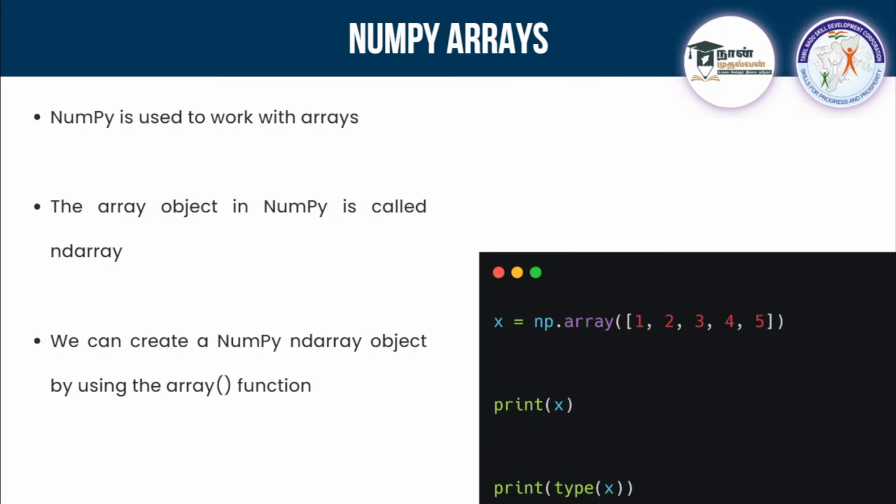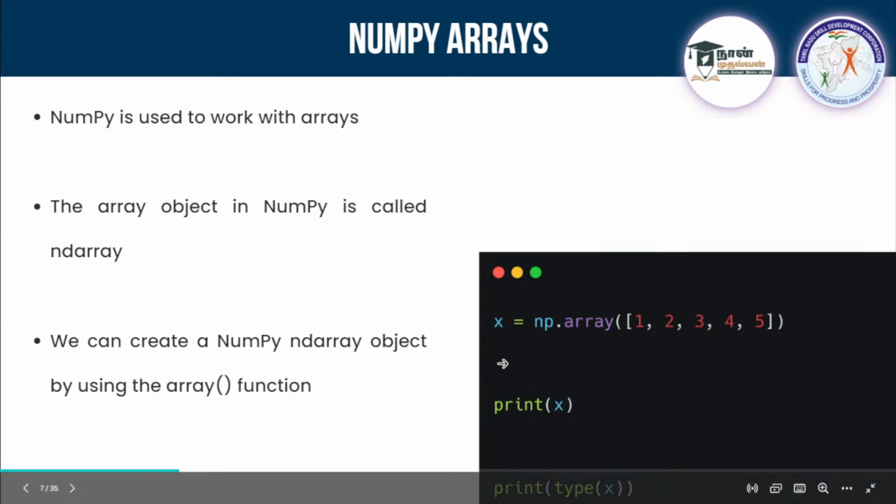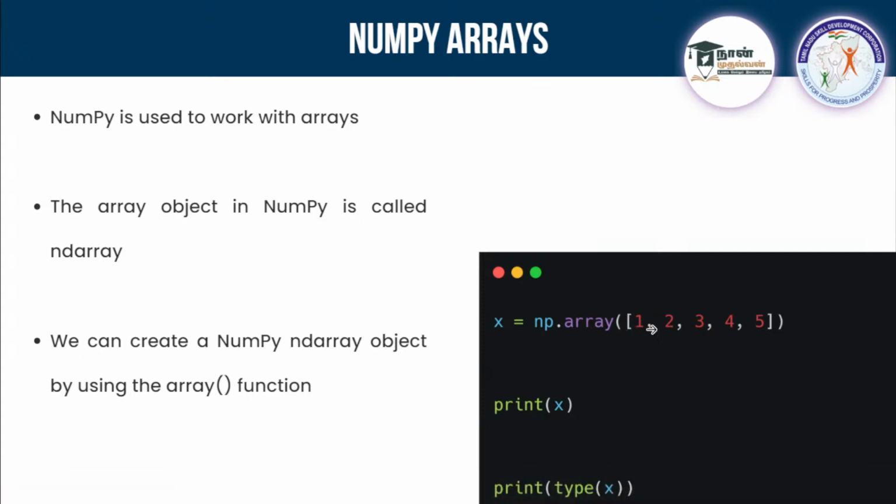So as I told you earlier, numpy is for working with arrays. Numpy is used to work with arrays, and the array object in numpy is called ndarray, which is n-dimension array. So you can create many dimensions with that. We will see about that in a later slide. We can create a numpy ndarray object by using the array function. So using np.array, if you pass a sequence or a list, it will be converted into an array. That's the idea behind this one.